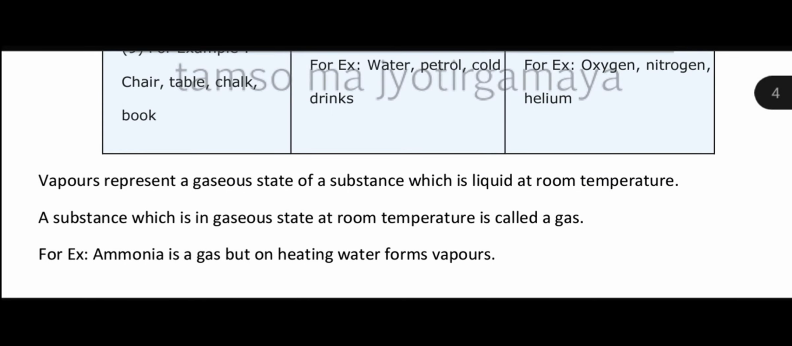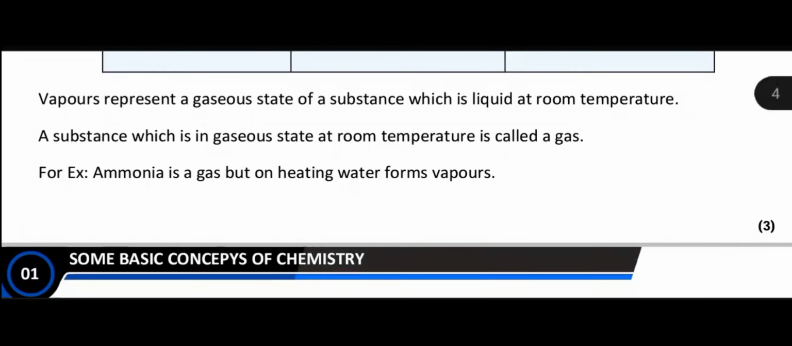Now there is some difference between vapors and gas. What are vapors? Vapors represent a gaseous state of a substance which is liquid at room temperature, but a substance which exists in the gaseous state at room temperature is called a gas. Now vapors: whenever you boil a liquid, then you get the state of vapors. But when a substance exists in the gaseous state at room temperature, then it is called a gas. For example, ammonia is a gas, hydrogen is a gas, oxygen is a gas. But if you boil water, then it forms vapors.